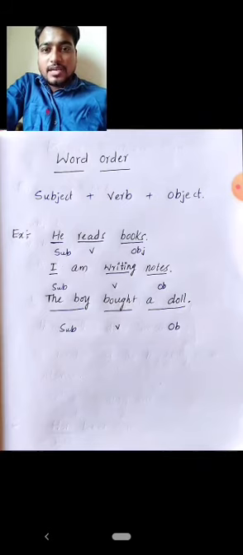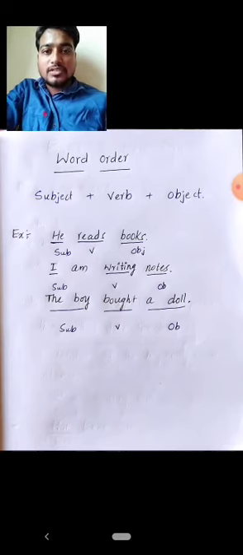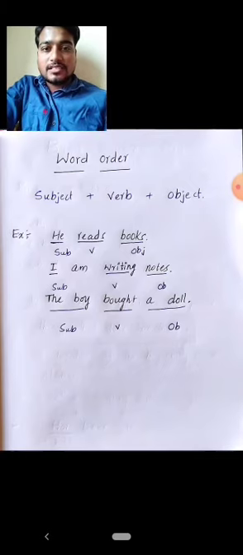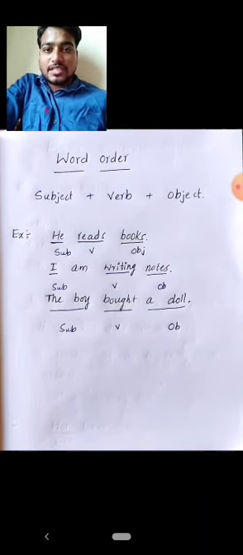If you see the examples: He reads books. I am writing notes. The boy bought a doll. In the first example, he reads books, he is the subject, reads is the verb, books is the object. In the second example, I am writing notes, I is the subject, writing is the verb and notes is the object.